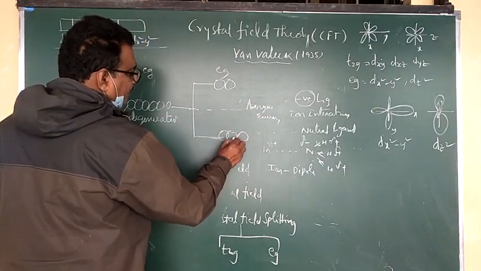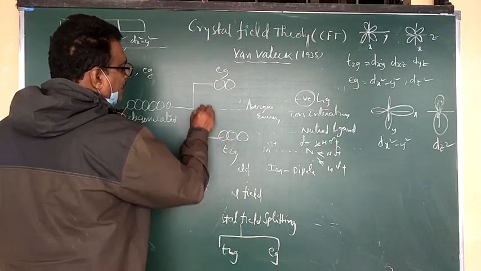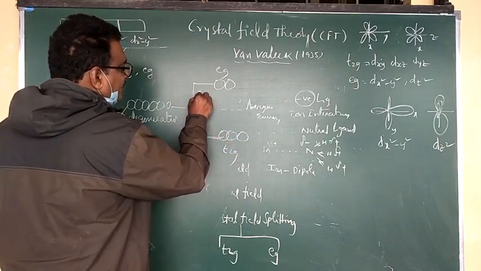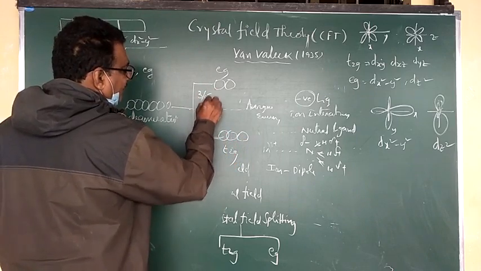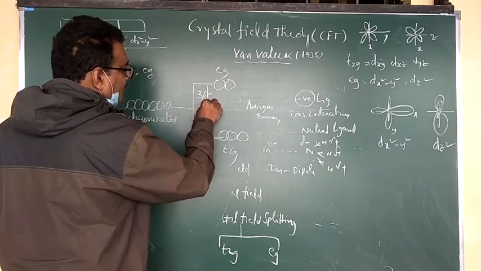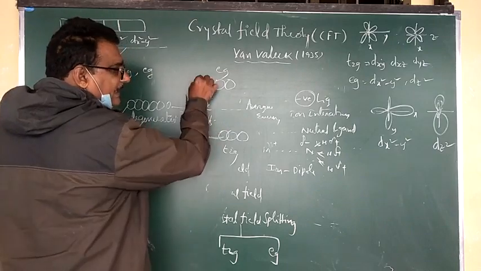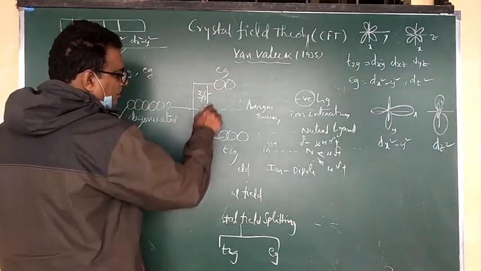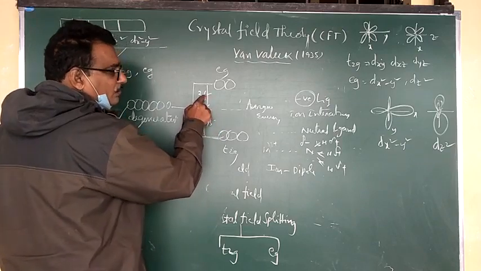Now here, T2G means the electrons will be excited, and the fraction is 3/5. This other fraction is 2/5. Why? Because exciting and de-exciting takes place. The fraction is nothing but 2 here and 3 here.